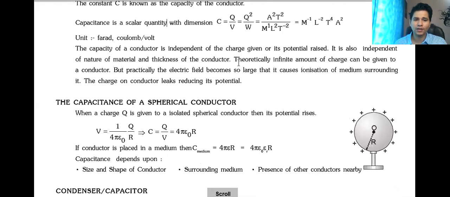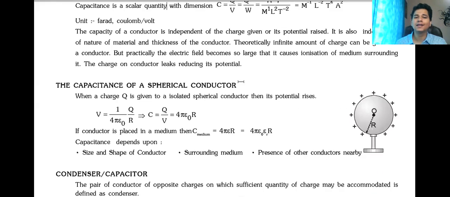The next topic that we studied was capacitance of a spherical conductor. Now we know the potential of a spherical conductor, and the basic formula of capacitance will be the same, C is equal to Q by V. So what we studied in the last class: whatever the structure is, we just have to find the potential between two conductors, as simple as that. After finding the potential, divide charge by that potential.